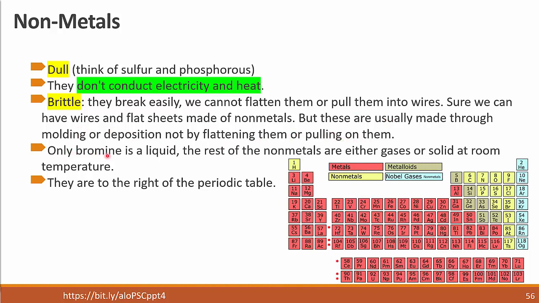Only bromine is a liquid at room temperature. The rest of non-metals are either gases or solid. They are to the right of the periodic table. Even noble gases are non-metals. So to the right of the periodic table, that's where we have non-metals.